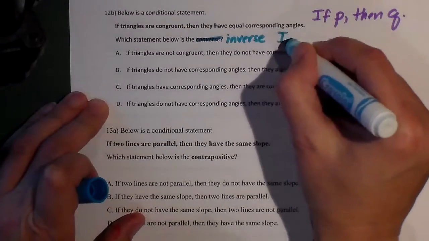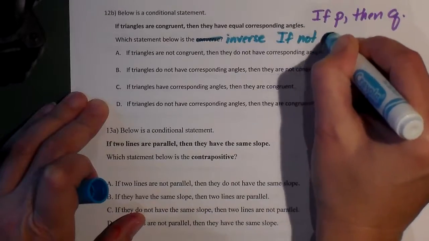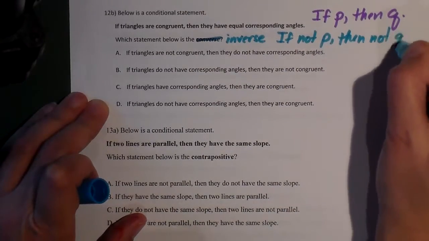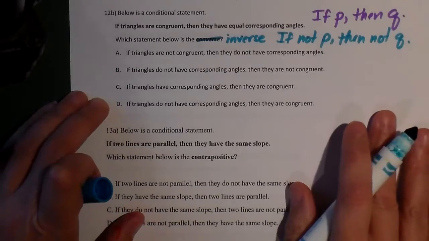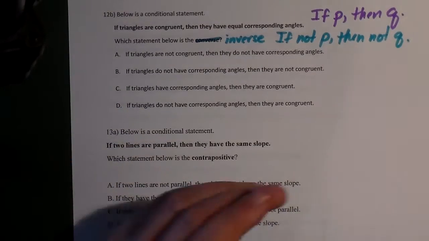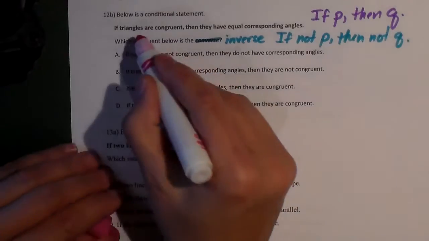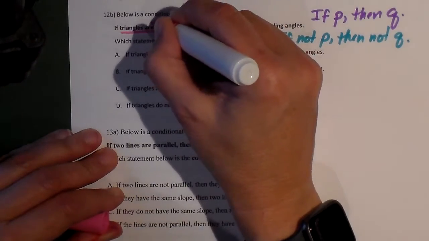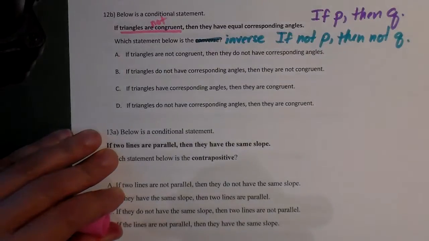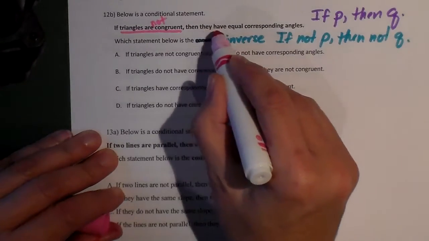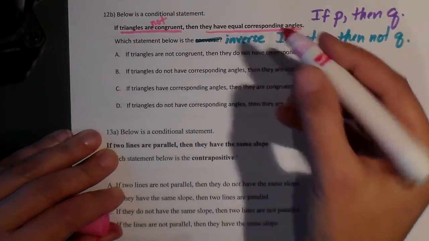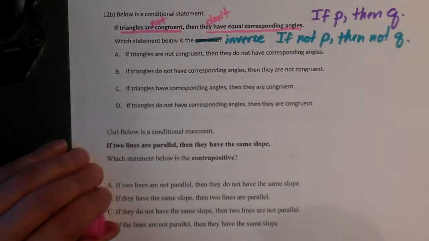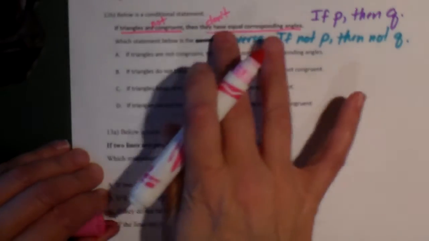So the inverse is if not P, then not Q. So let's look at the original statement. It says if triangles are congruent, so we're going to change that to are not congruent. They have equal corresponding, then they don't have equal. So I'm looking for this statement down here.